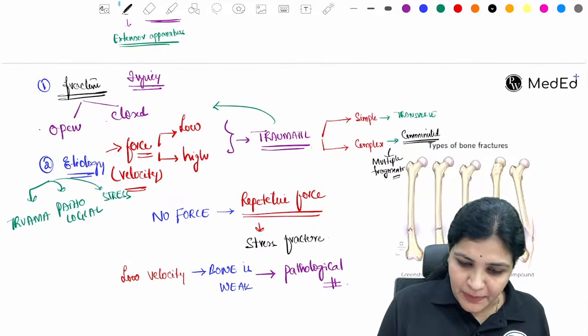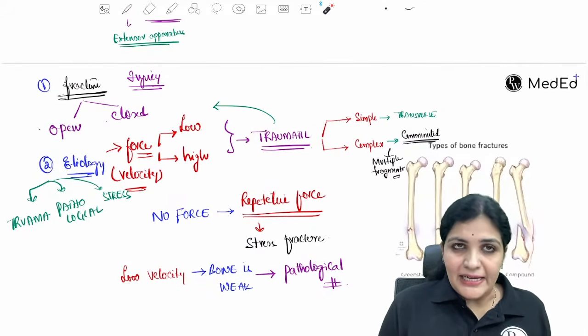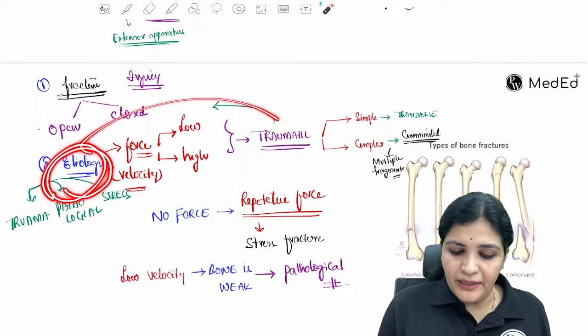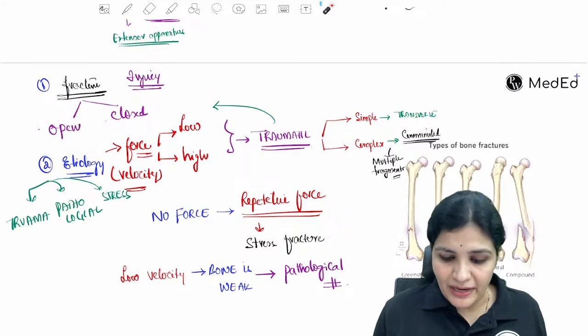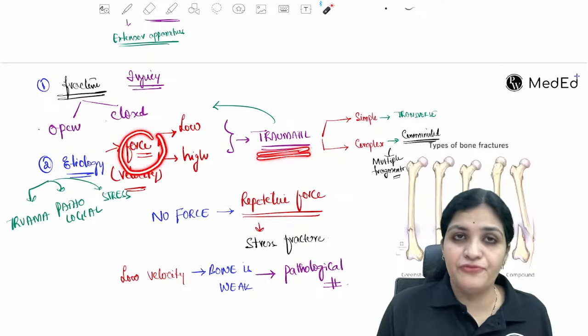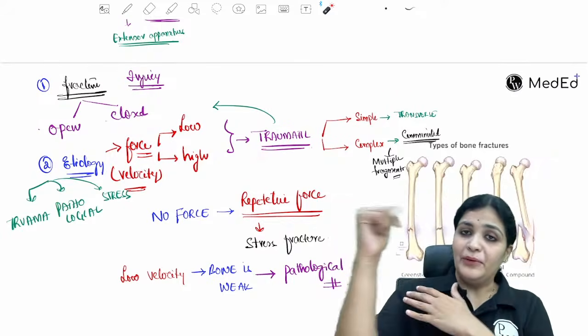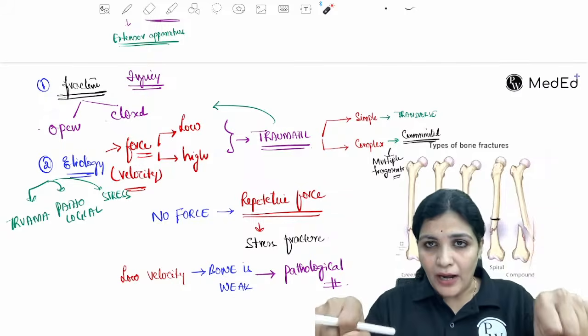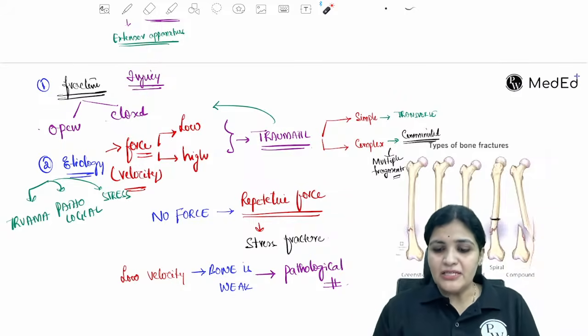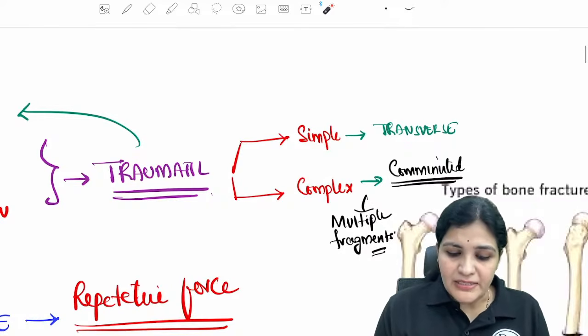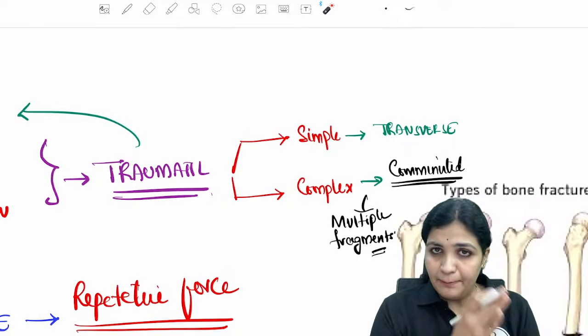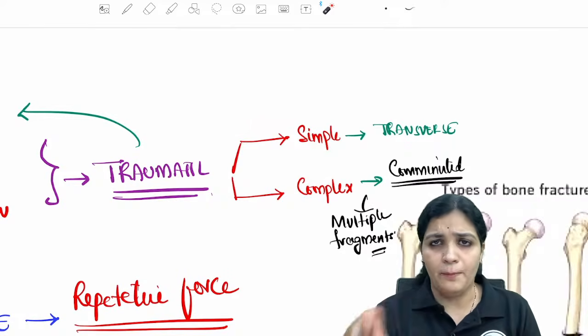So once again, I'll explain you this. Whenever it is etiology based, it will be a traumatic fracture. This traumatic fracture happens because of a force. The patient will fall down with the force, or somebody will hit him with the force, or they will collide with a bike with the force. So this traumatic fracture will result in a simple fracture, or it could be a complex fracture.